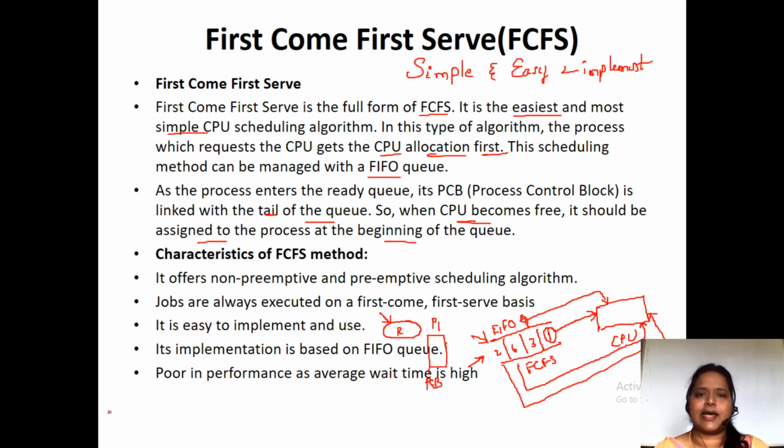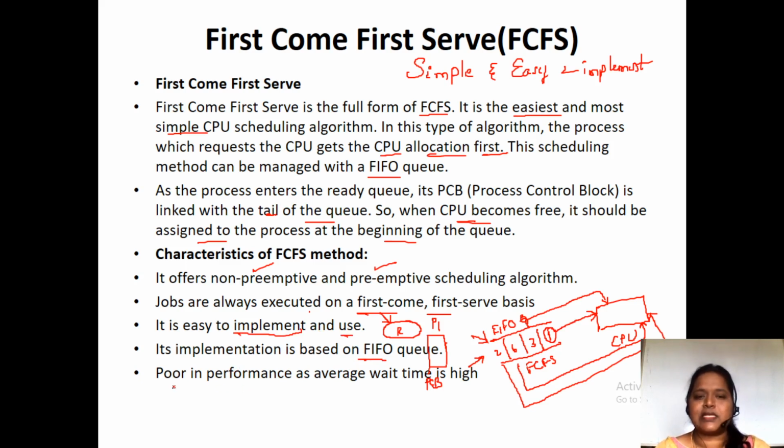So what are the different characteristics of a first come first serve scheduling algorithm? This algorithm works both as non-preemptive and preemptive. We can forcibly stop the process from the CPU, or we cannot stop the process. In both ways it works. Jobs are always executed on a first come first serve basis, so whichever job comes first will be executed first. It is very easy to implement and very easy to use, and it makes use of a first in first out queue.